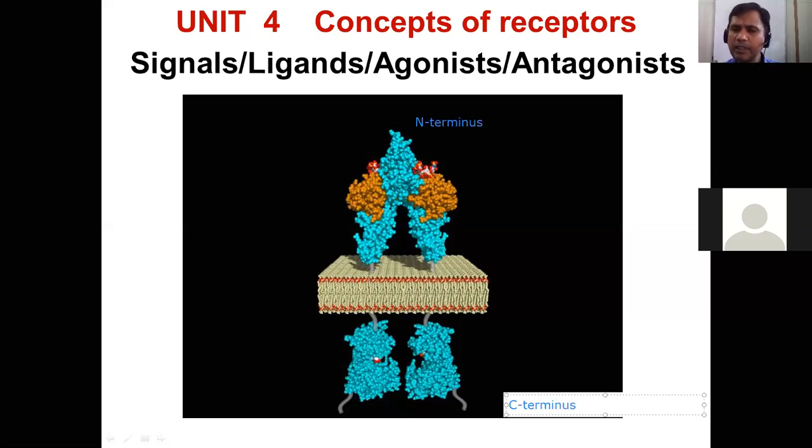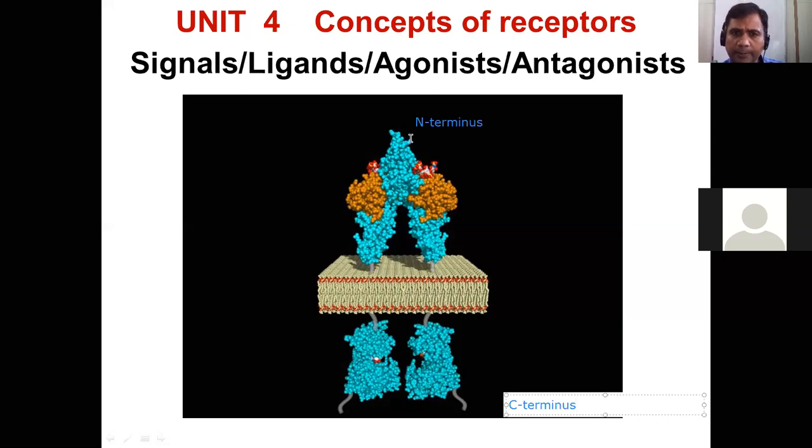The N terminus or C terminus, what I refer to here in any receptor structure, irrespective of the family or superfamily, whether it is integrin or cadherin or GPCR, it is a polypeptide that starts from the N terminus to the C terminus. That's what we have to understand. That is the basic feature.